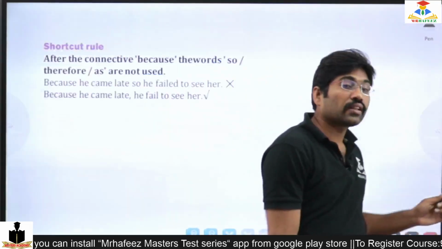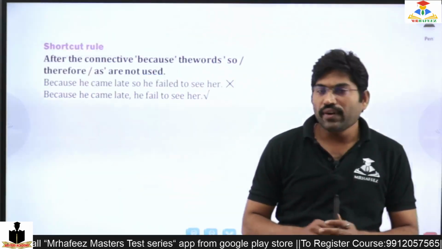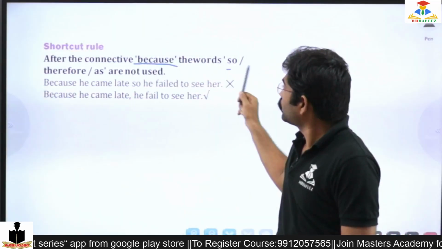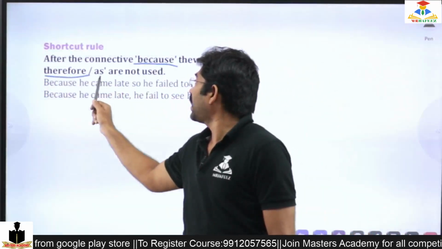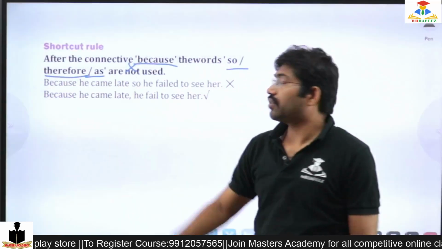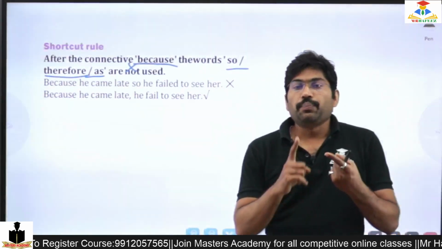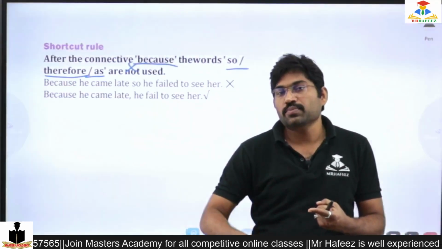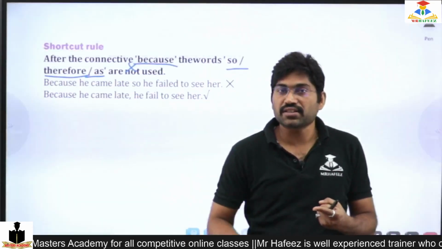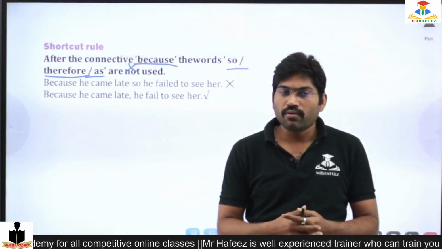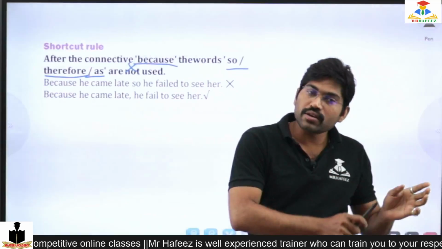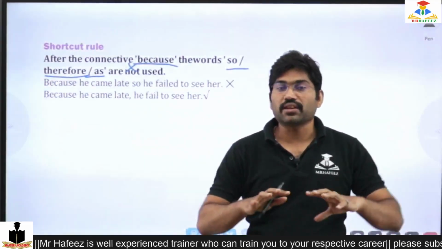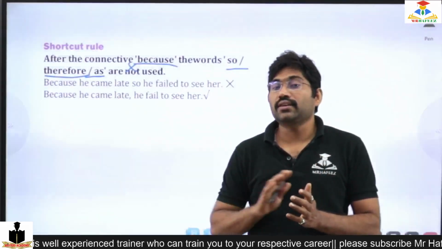Now, whenever we are using because, the words so, therefore, as are not used. Because is nothing but explaining, or adding a condition, adding extra meaning. When we use because as well as so, that will be a double, so we should avoid double senses.